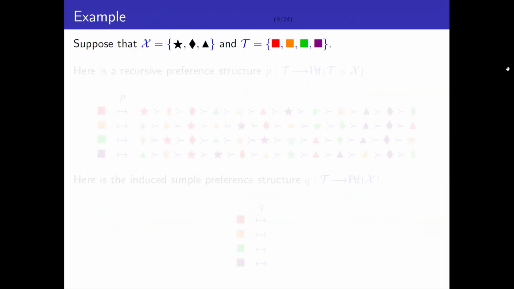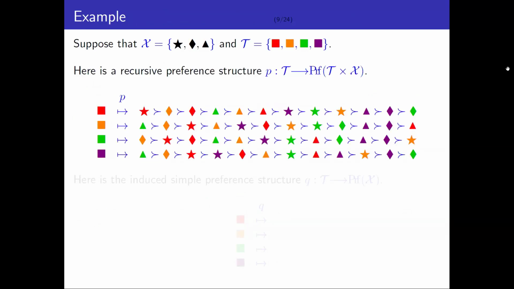All right, so let's look at a simple example just to fix ideas. In this example, there are three outcomes, which are indicated by three shapes: star, diamond, triangle. And there are four types, which are indicated by the four colors here: red, orange, green, and violet. So a type outcome pair is just a shape with a color. Here's a recursive preference structure. For each of the four possible types, the four colors, we get a preference order over these colored shapes. So type red thinks red star is better than orange diamond, which is better than red diamond, which is better than green triangle, etc.